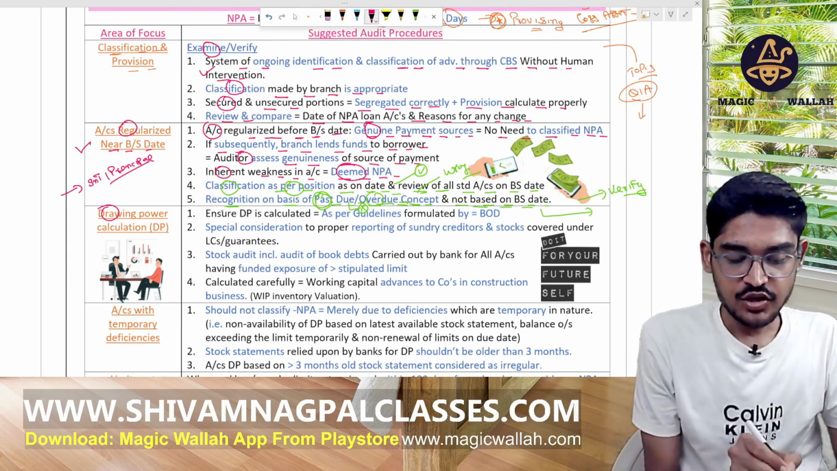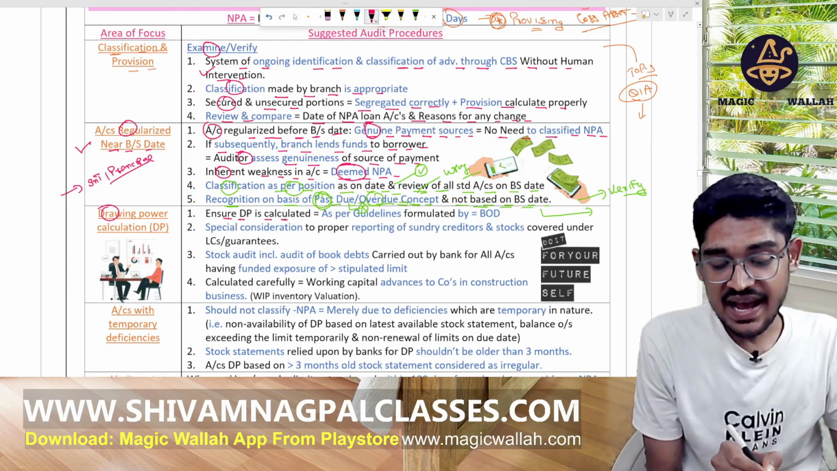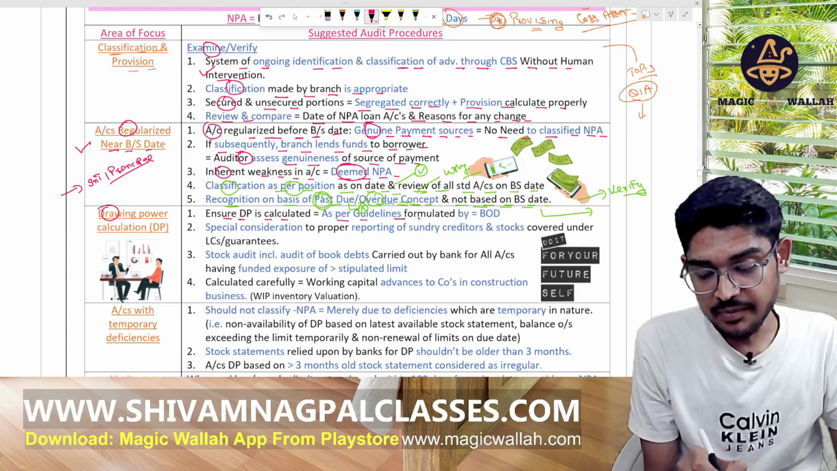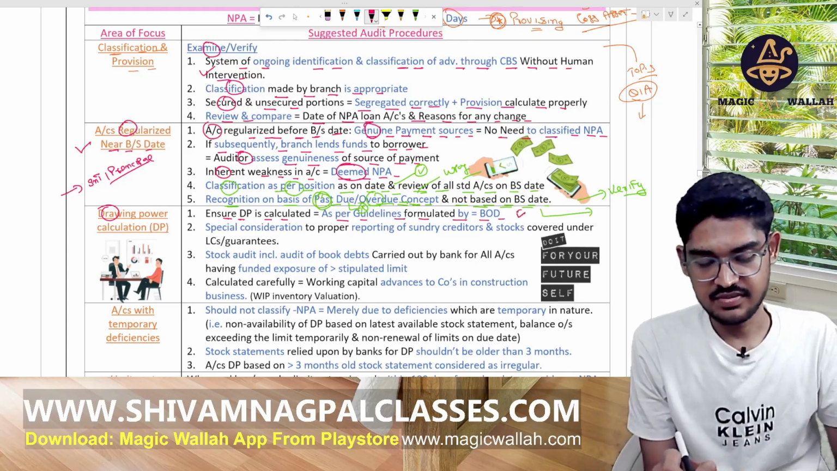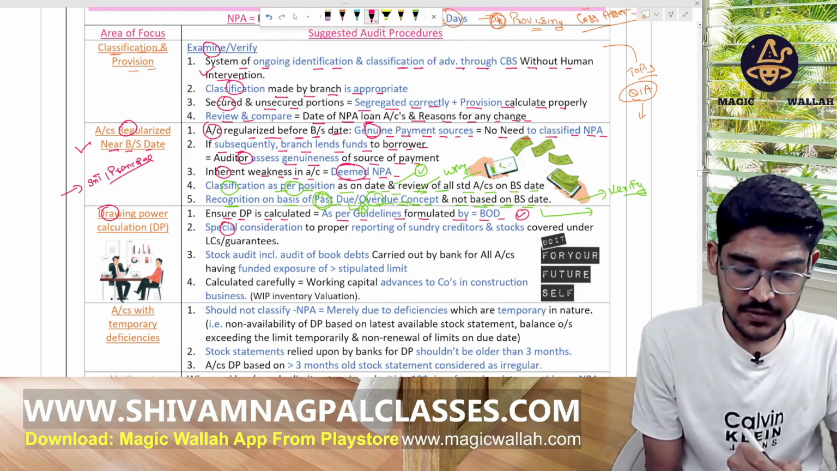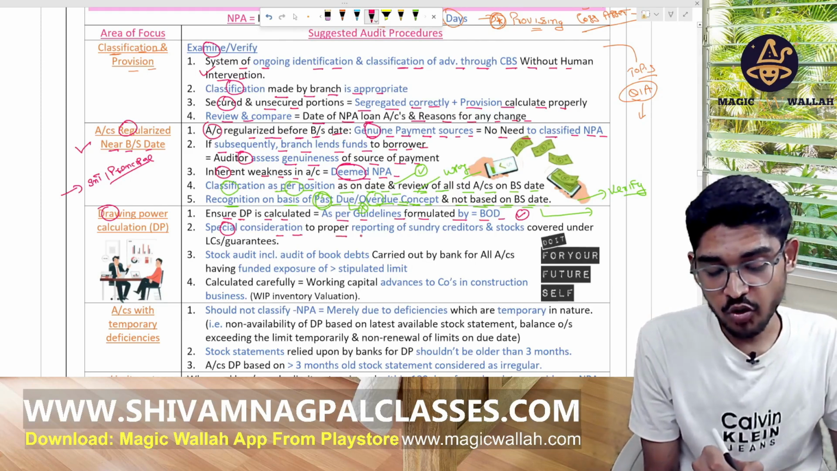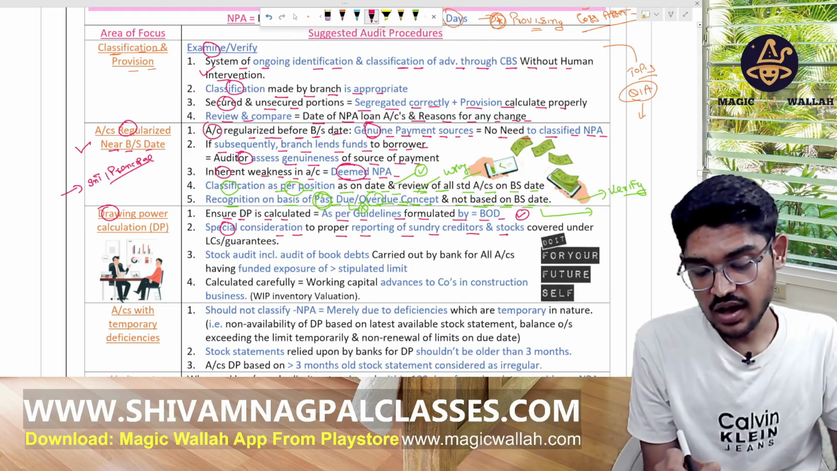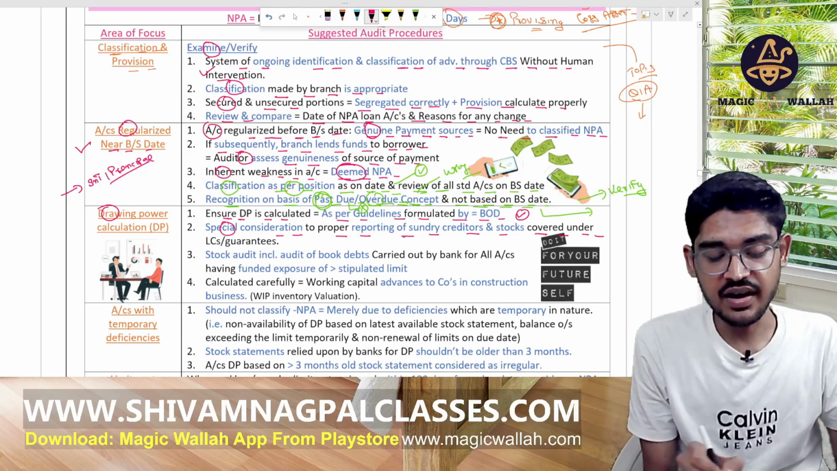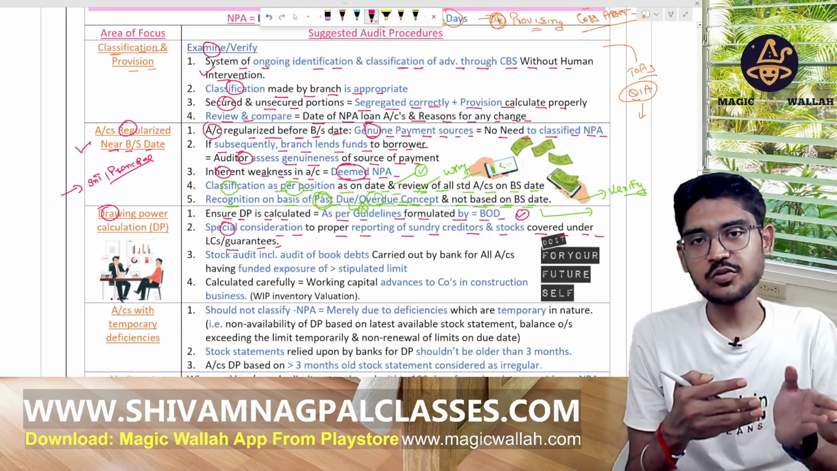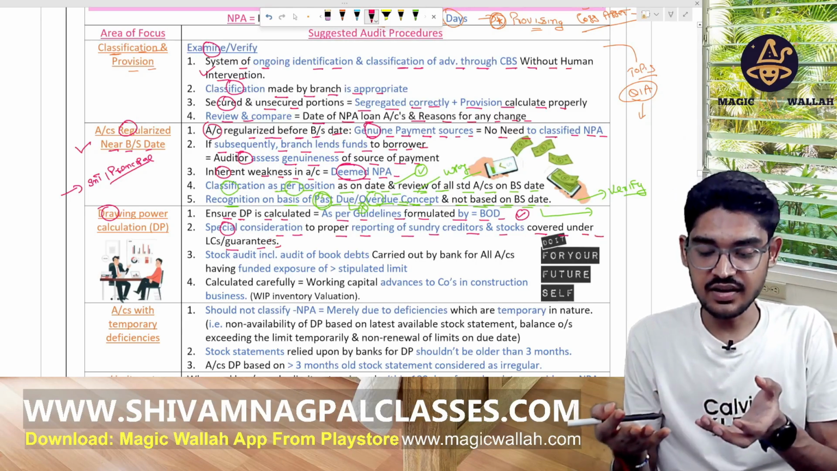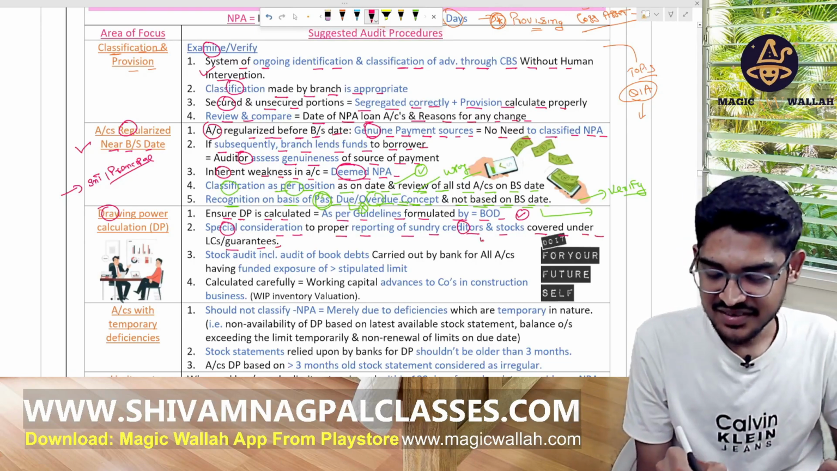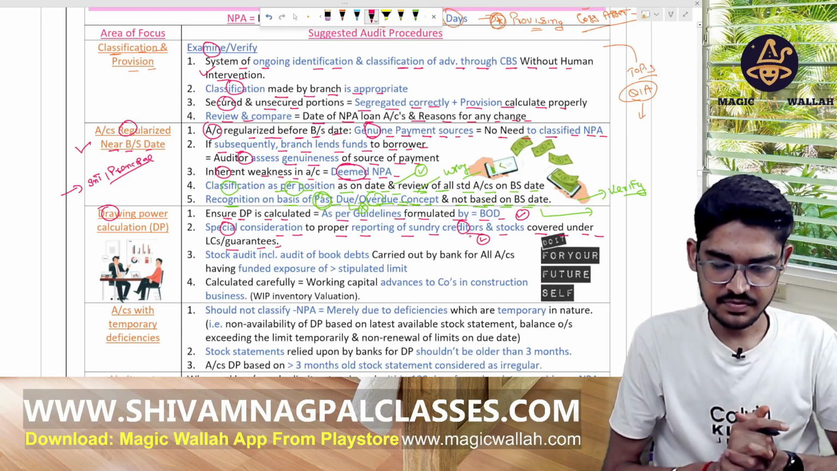So ensure the DP is calculated as per the guidelines formulated by the board of directors of the bank, right? And give special consideration to the proper reporting of sundry creditors and the stock under which the letter of credit and the guarantees are given. These are based on your stock and the sundry creditors.